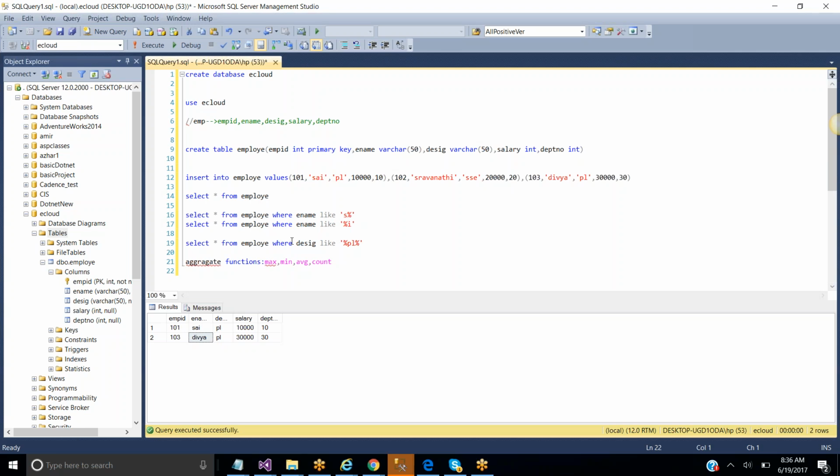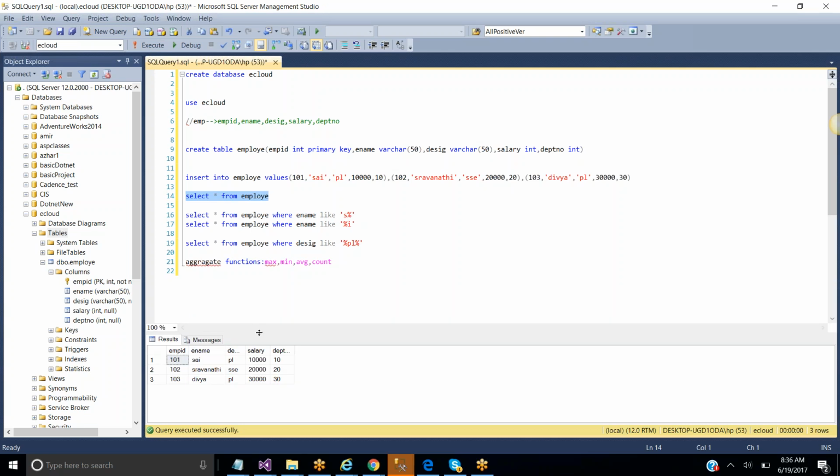Now among these we have different employees, right? See here, all of you, I have the employees 101, 102, 103. Whose salary is more? Here, Divya's salary. Whose salary is less? That is Sai's salary. If you want to find the maximum salaried employee, then select the max of salary. Which is the maximum salary here?